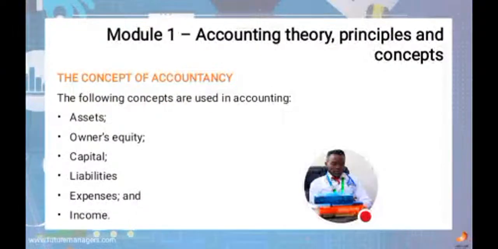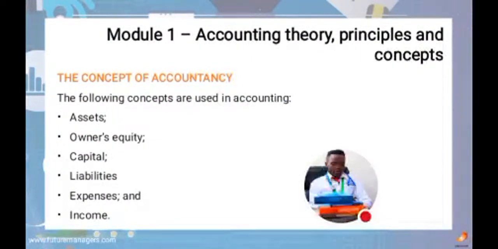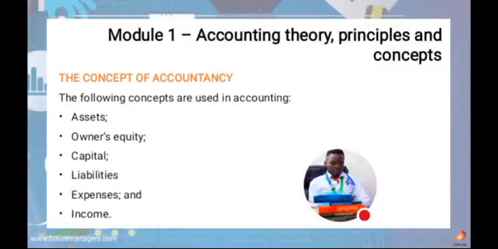Equity can be in the form of property, companies, or anything that you own. Then capital talks about the money format. How much capital do you have?